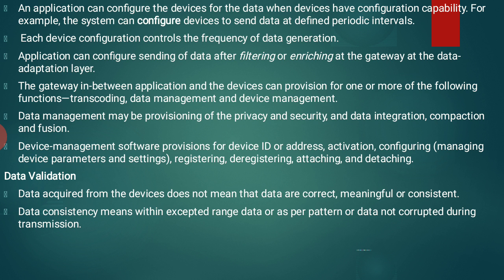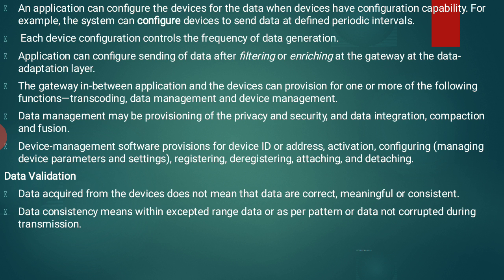Device management software: let us see what device management is. Device management software provisions for the device ID. By using it, we are identifying which device you are using and what the ID of the device is, activation and setup, configuring, and managing device parameters and settings. Configuration in the sense of setup, registering, deregistering, attaching and detaching. So by using device management, we identify your device, its activation and setup, as well as whether that device is registered or deregistered, attached or detached. These are the functions of device management.